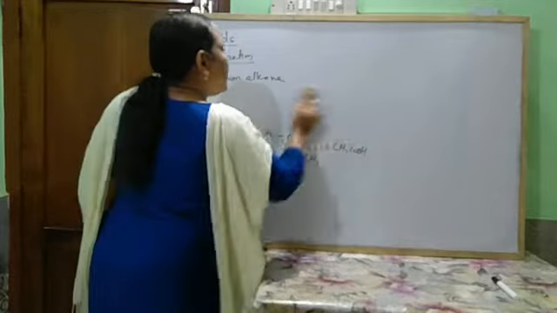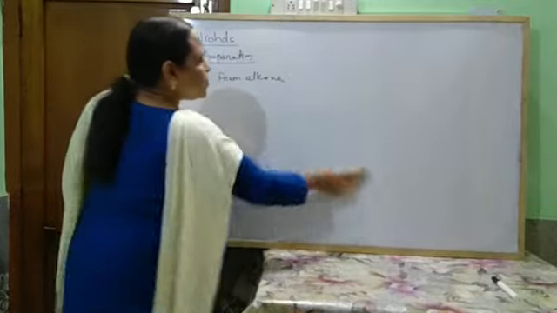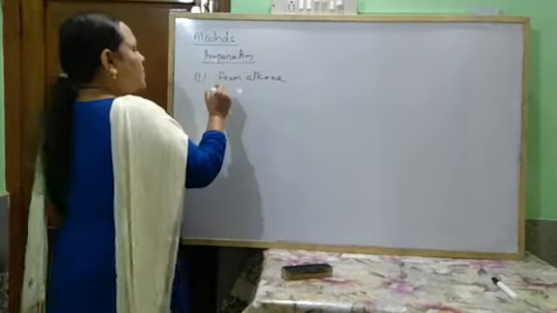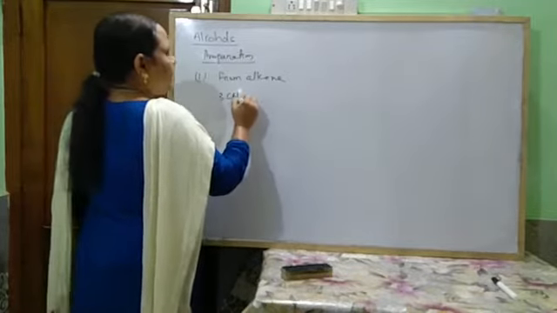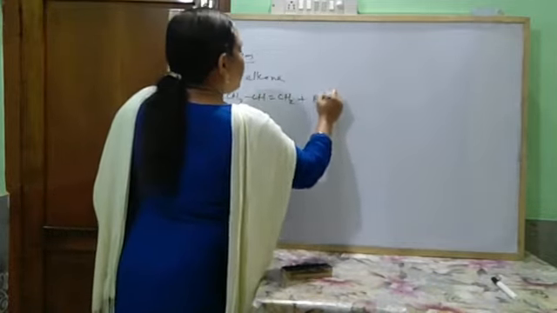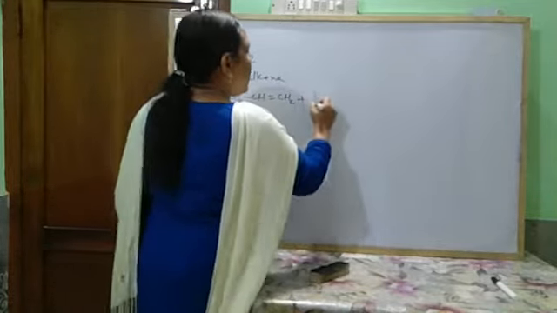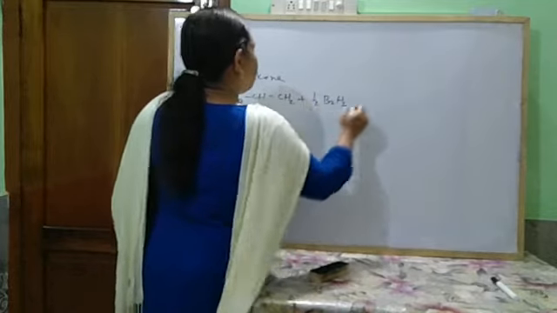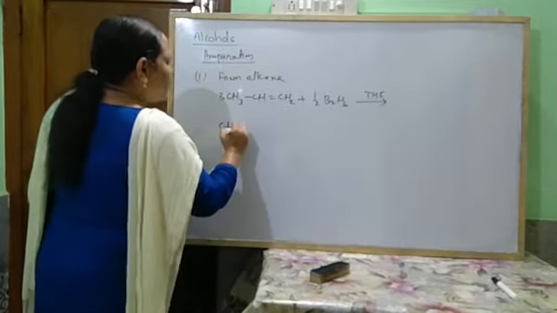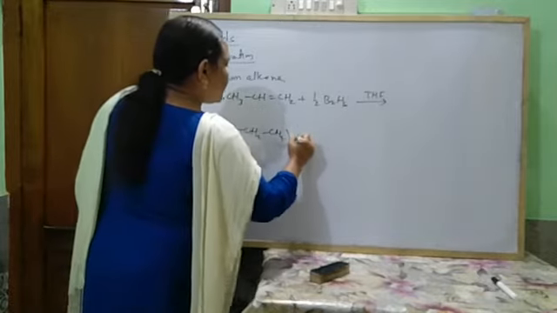And again, an alcohol can also be prepared from an alkene by reaction with diborane. Suppose I am writing here 3 moles of CH3CH=CH2 plus BH3, that is diborane, or I can write half B2H6, in presence of tetrahydrofuran. Actually it gives (CH3CH2CH2)3B.